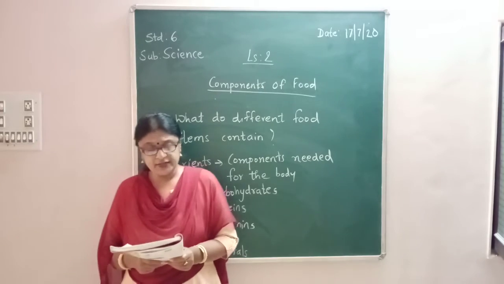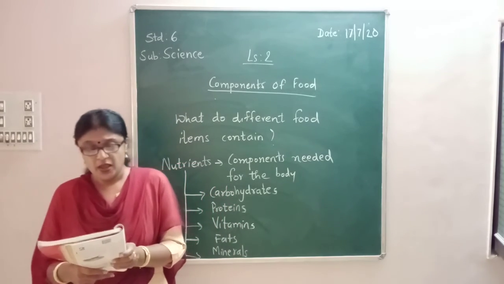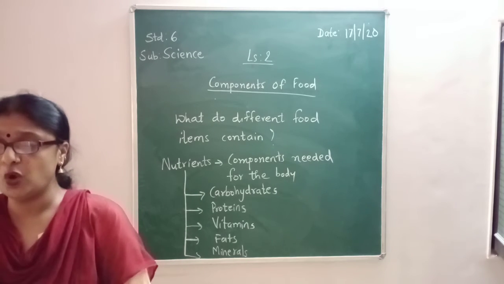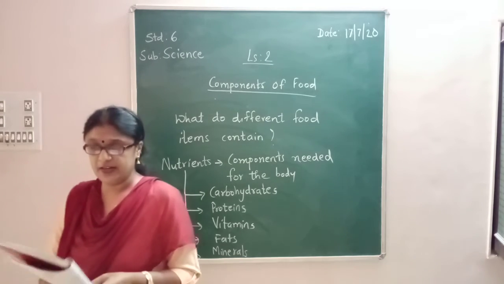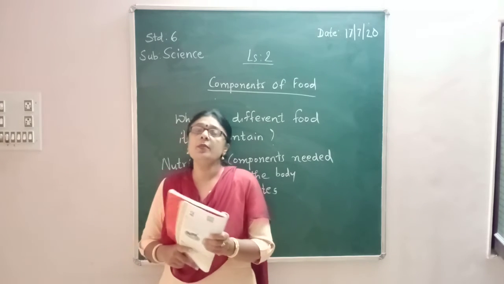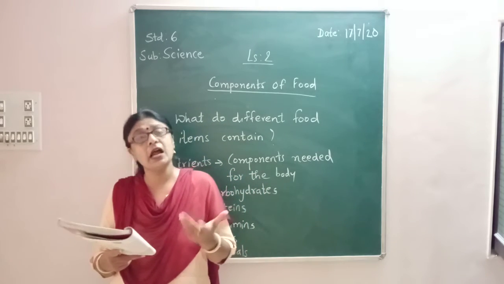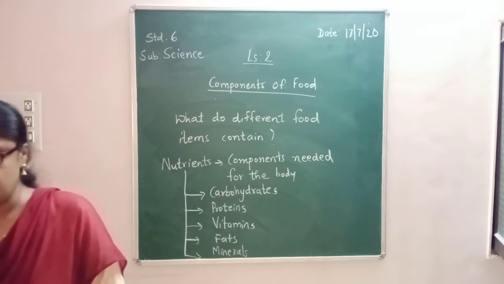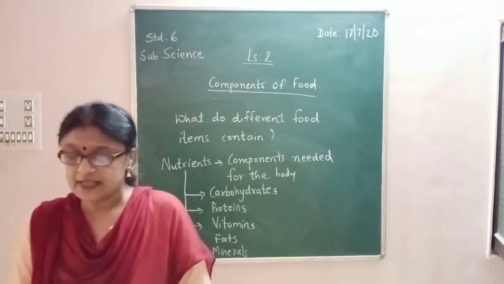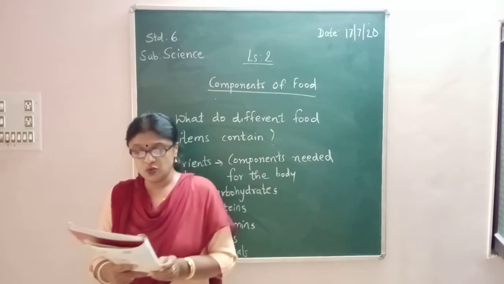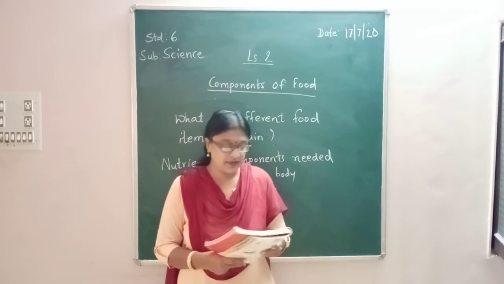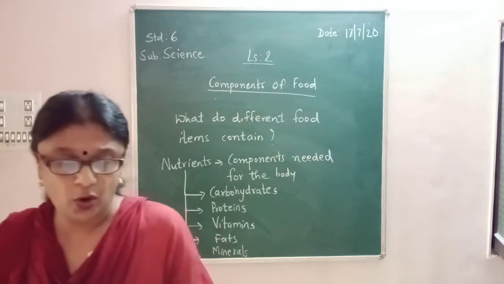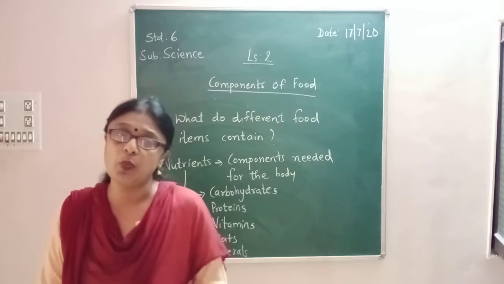Do all food contain all these nutrients? With some simple methods, we can test whether cooked food or a raw ingredient contains them. What is the meaning of raw? Raw means kacha. It is uncooked. The tests for the presence of carbohydrates, proteins and fats are simple to do as compared to the tests for other nutrients. Let us do the tests and record all our observations in table 2.2.